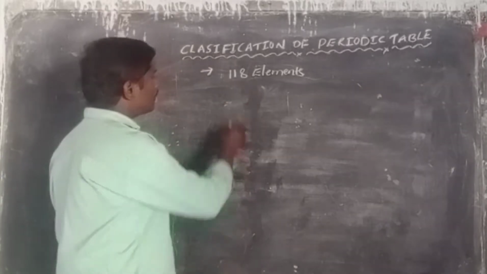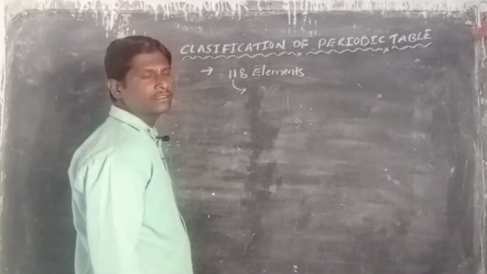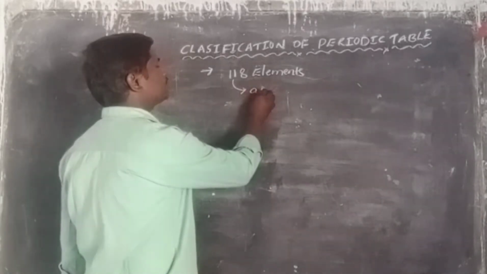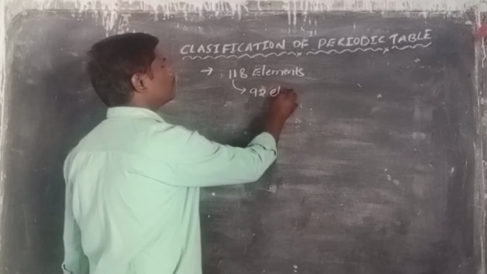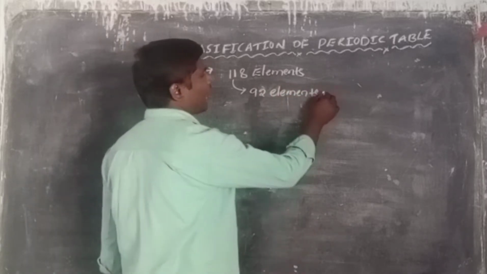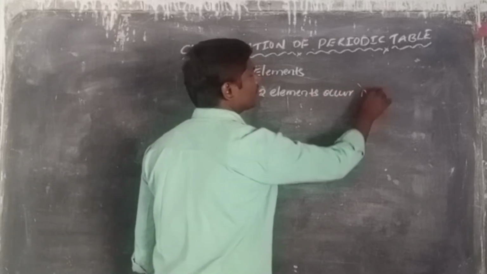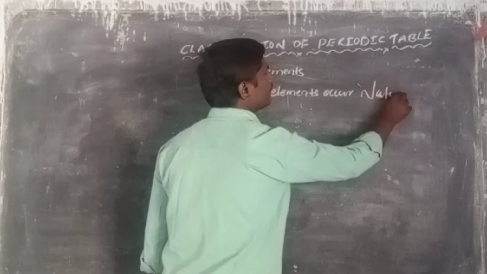Now, among these 118 elements, 92 elements occur naturally. The remaining elements occur artificially, that is, they are obtained artificially. 92 elements occur naturally.